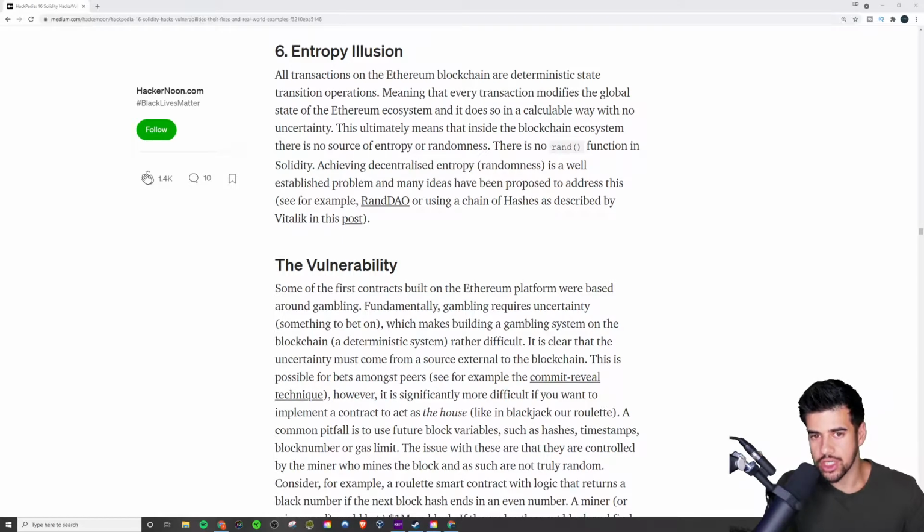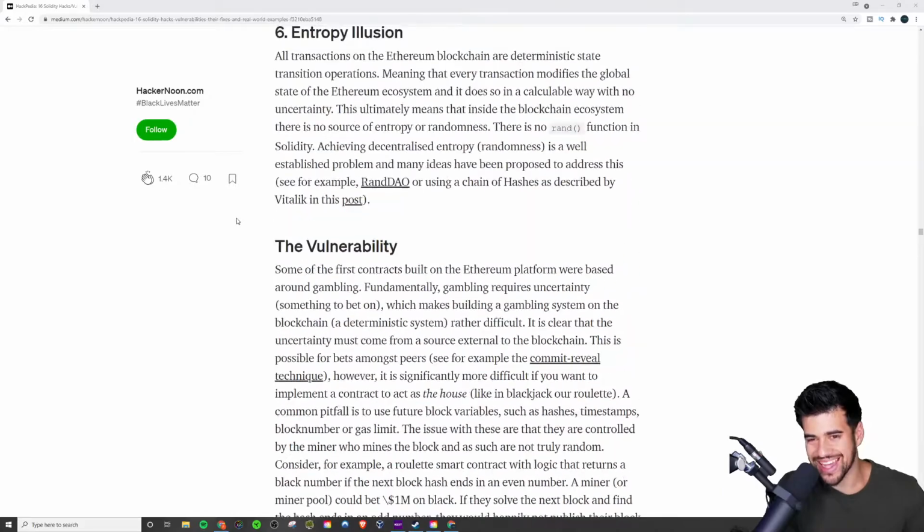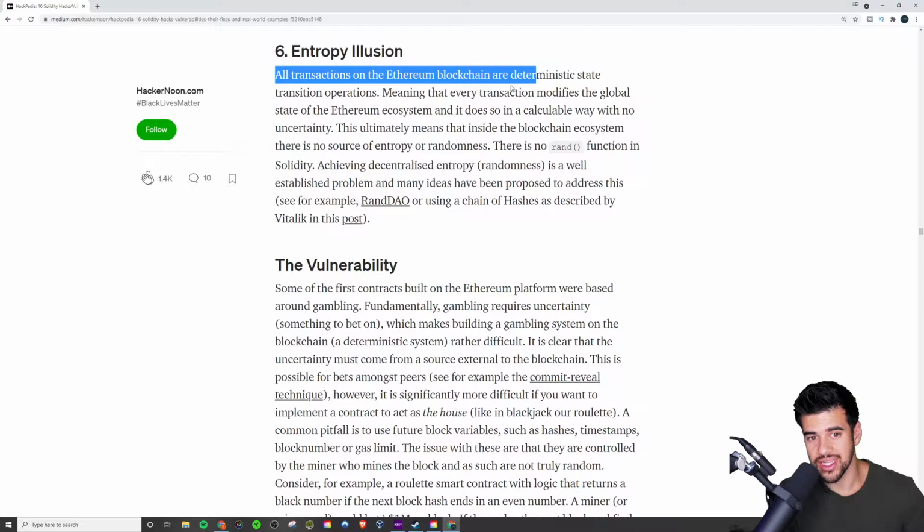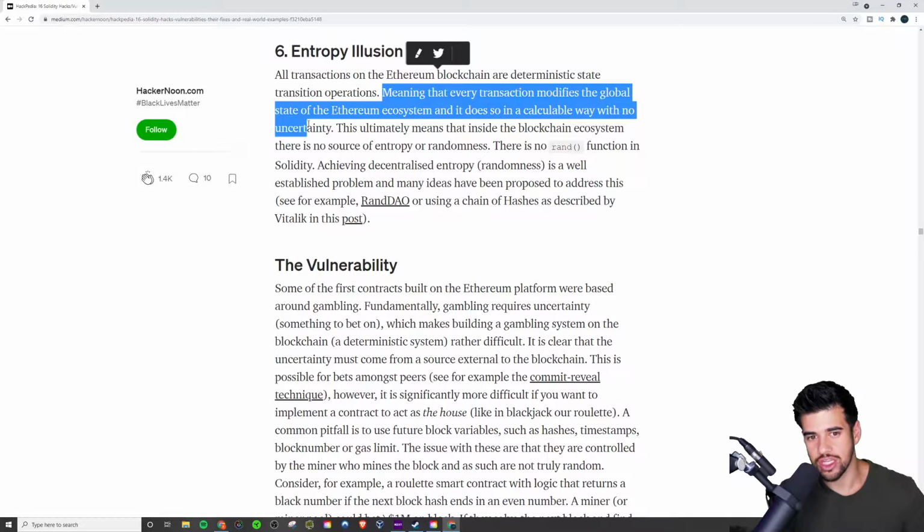The entropy illusion vulnerability. Now this one, there's no associated exploit with it. It's just kind of an interesting thing to note about the Ethereum blockchain specifically, right? All transactions on the Ethereum blockchain are deterministic state transition operations. So what that means is that there's no randomness. They're all predetermined, right? So every transaction modifies the global state of the Ethereum ecosystem, and it does so in